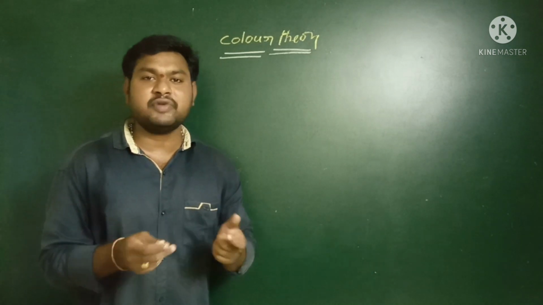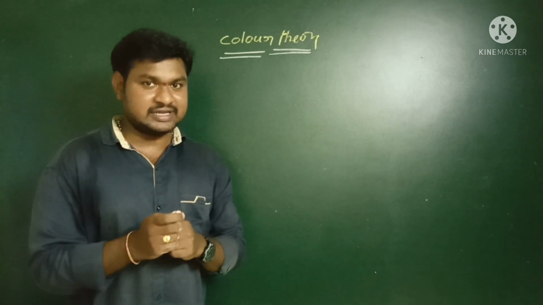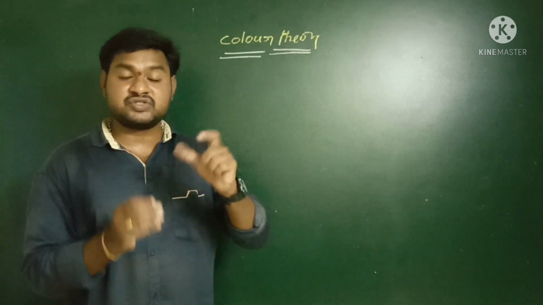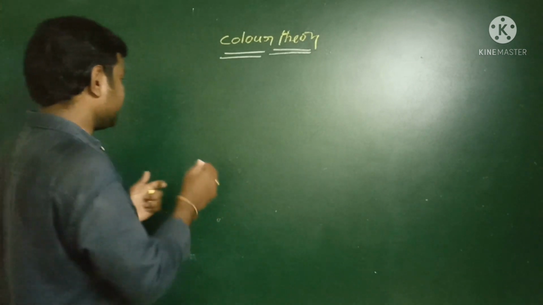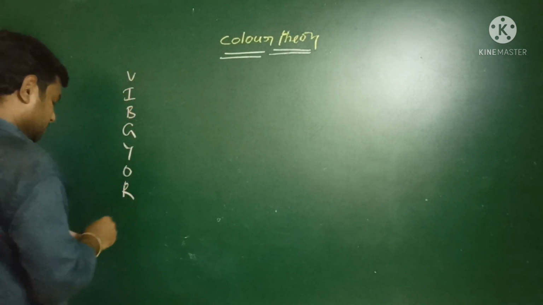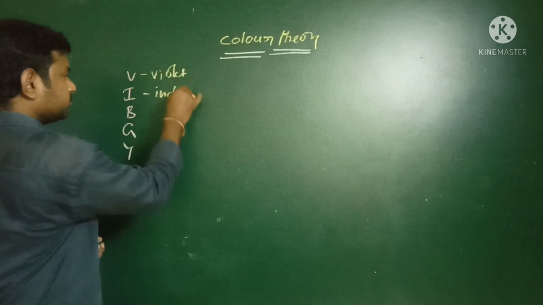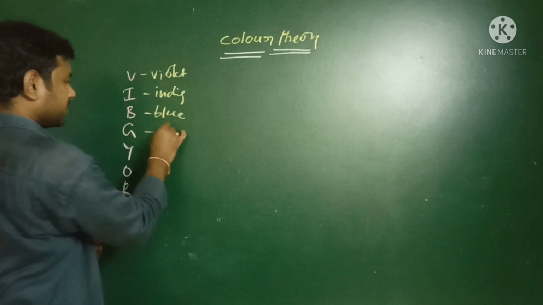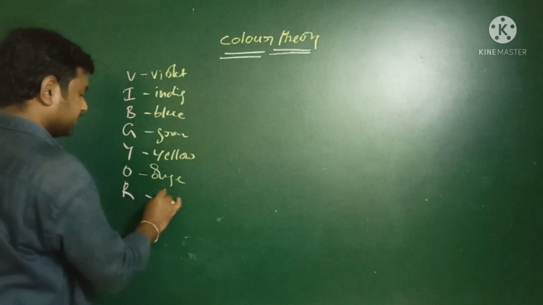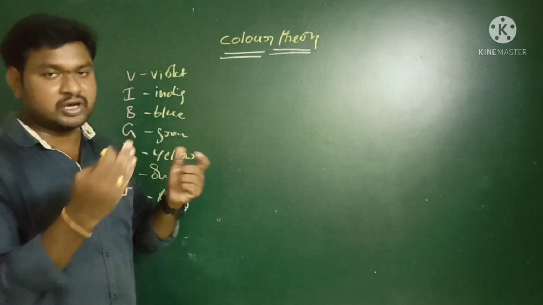Okay, children, color. How can we define the color? Already we know that light is a form of electromagnetic radiation that consists of a group of wavelengths. Already we know the Vibgyor colors, the colors exhibited by the rainbow. So here V means violet, indigo, blue, green, yellow, orange, red. These are the 7 different colors which have 7 different wavelengths, what we observe in the rainbow.